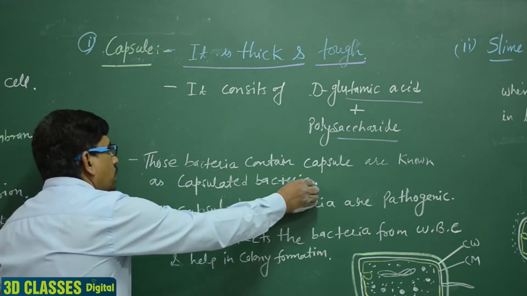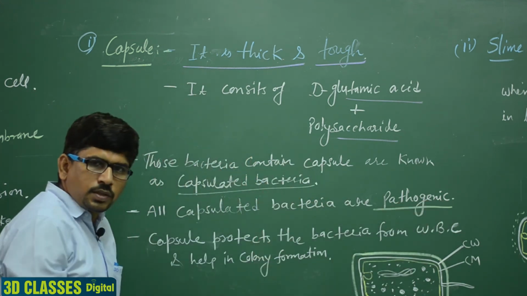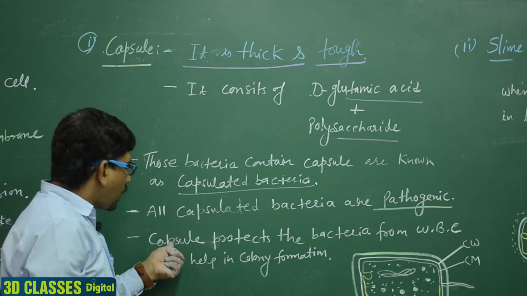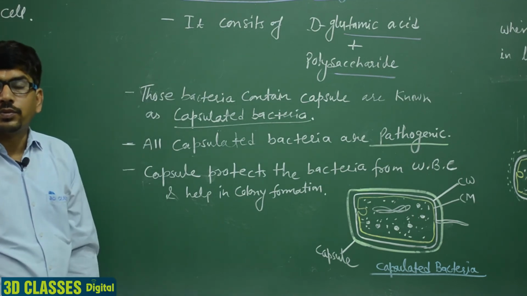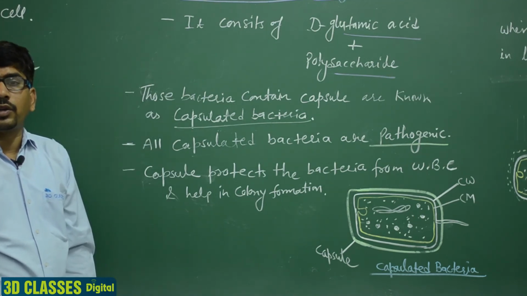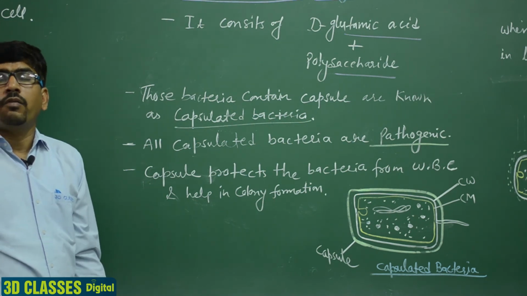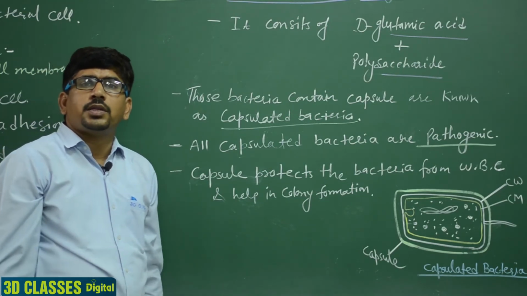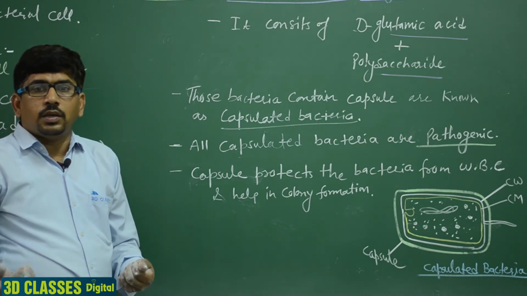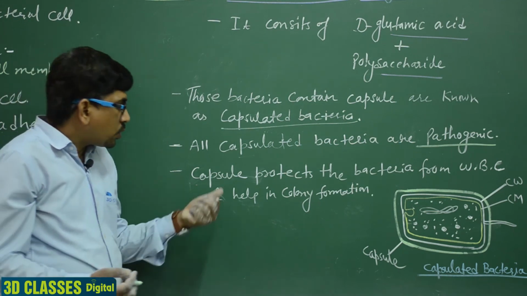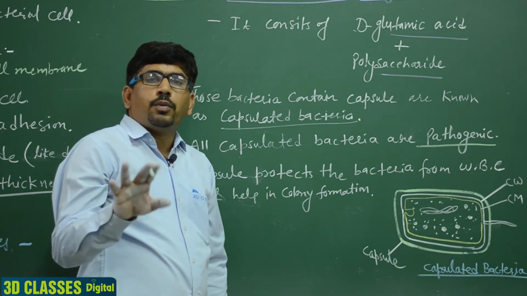Clear? Second thing, all capsulated bacteria are pathogenic. It means they cause disease. The capsule protects the bacteria from the WBC. Capsulated bacteria में जो कैप्सूल है that protects the बैक्टीरिया from WBC. WBC क्या करती है हमारी बॉडी में? वाइट ब्लड सेल. आपने ब्लड पढ़ा है RBC, WBC, lymphocytes. तो WBC protect our body. So capsule protects the bacteria from the WBC. WBC से kill नहीं कर पाएगी.